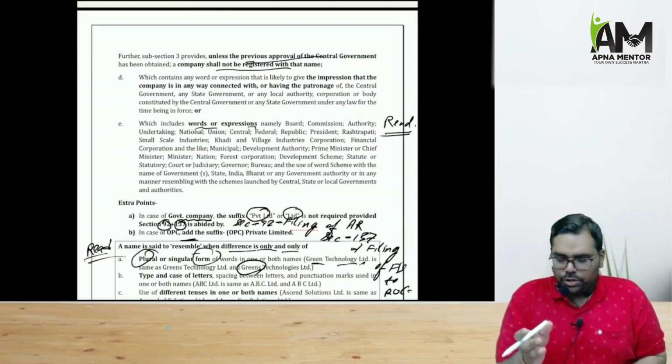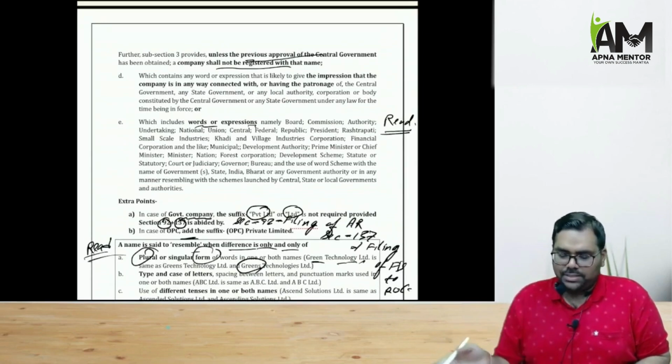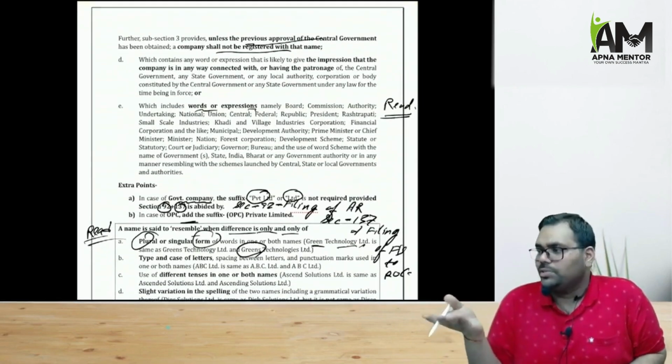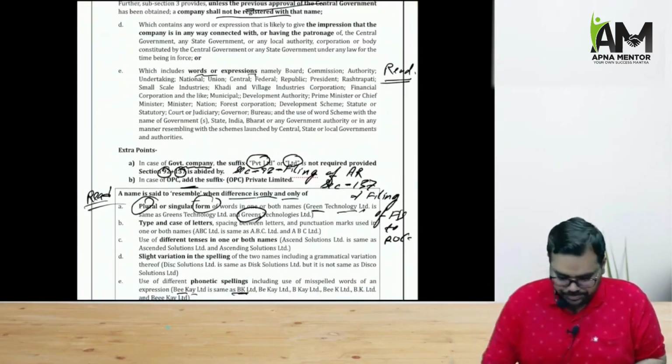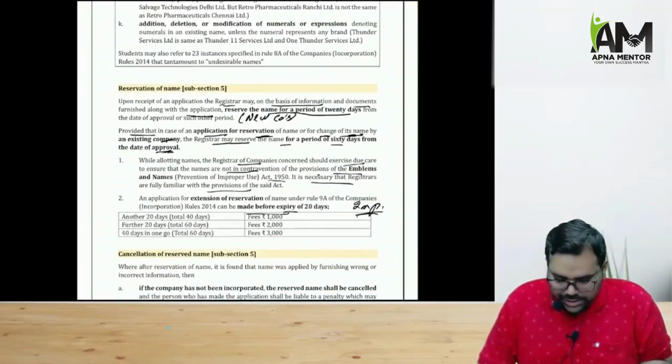Similarly, they cannot use any kind of words that give the impression that patronage of government is there. For example, they cannot use tribunal, they cannot use prime minister, they cannot use chief minister, they cannot use CBI, they cannot use bureau. So such kind of words cannot be used. So these are the name guidelines.